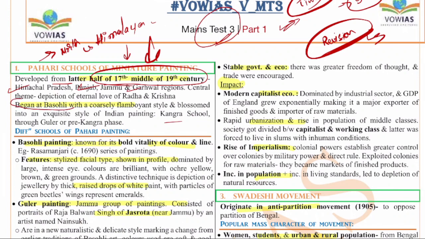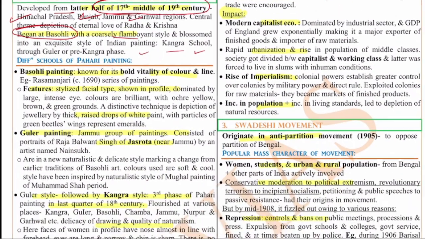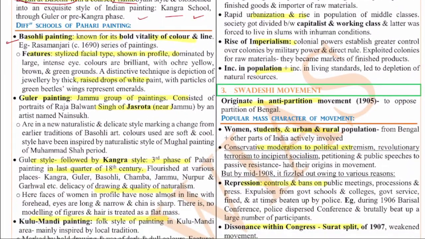It began as Basholi with a coarsely flamboyant style and blossomed into an exquisite style of Indian painting. The Kangra school, through Guler or the pre-Kangra phase, is another one. Of the different schools of Pahari paintings, the Basholi painting is known for its bold vitality of color and line, for example the Rasamanjari series of paintings. The features are stylized facial features, shown in profile and dominated by large intense eyes. Colors are brilliant, with ochre yellow, brown and green grounds, all of these things.